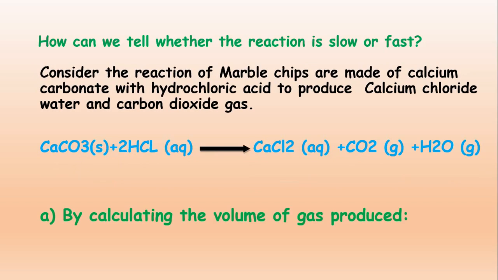Suppose this is the reaction: calcium carbonate, marble chips, reacting with hydrochloric acid, and they will produce calcium chloride, CO2 gas, carbon dioxide gas, and H2O. Now we can apply point number 1 on this reaction, and then we can identify whether the reaction is slow or fast, by calculating the volume of gas produced.